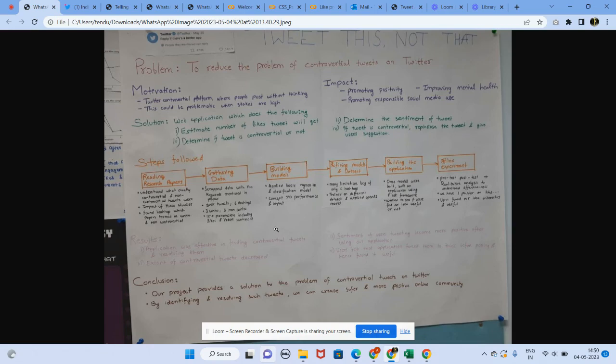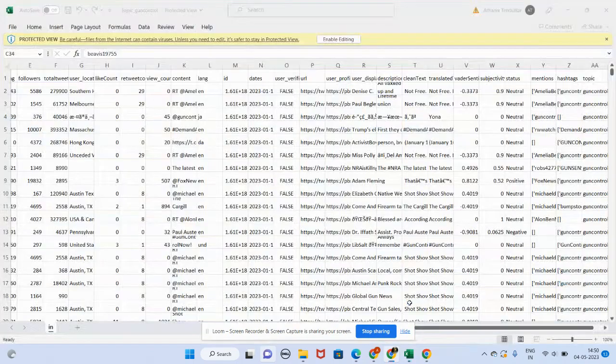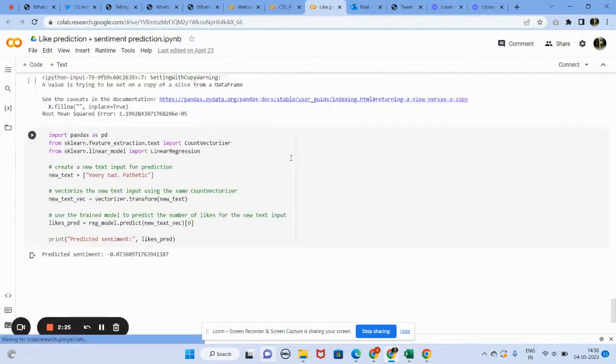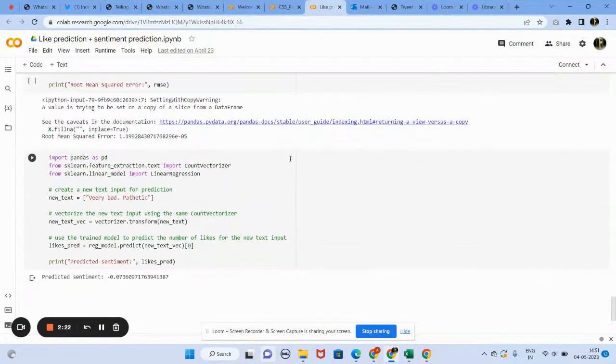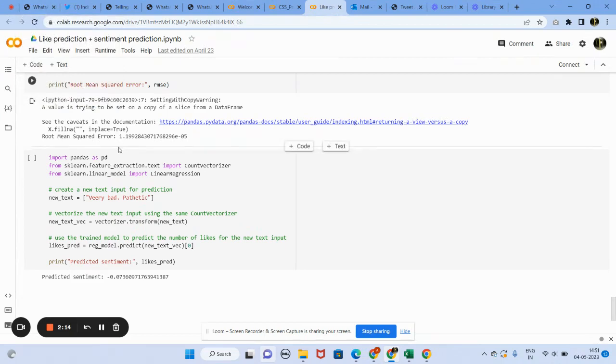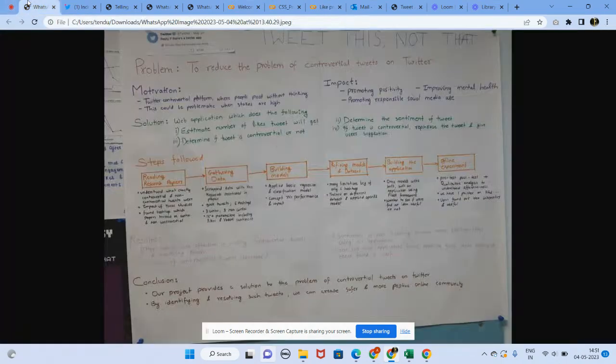For that, we first gathered the data. This is how our data looked. We had more than 20 parameters which we took into account for predicting, and based on this, we built the model. This is how our like prediction model was. We used a simple regression model for like prediction, and for controversy detection, we used an OpenAI model. The main idea was to test the proof of concept and not focus on what type of model we are using.